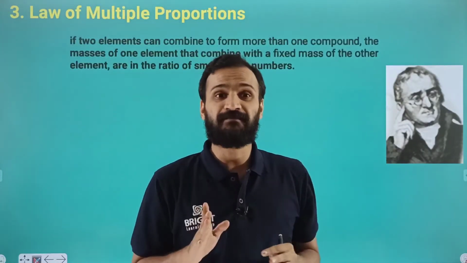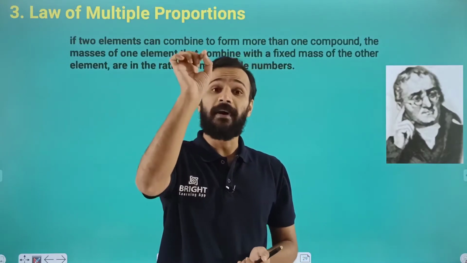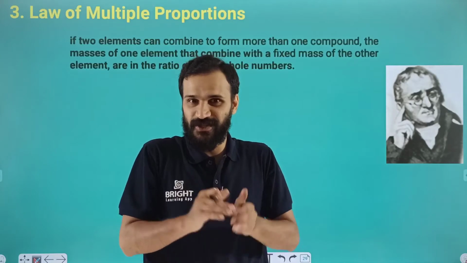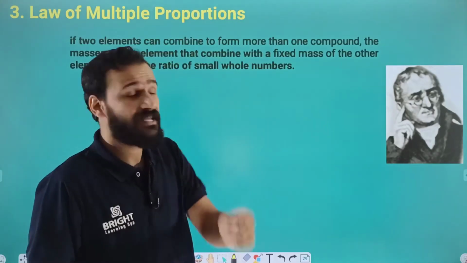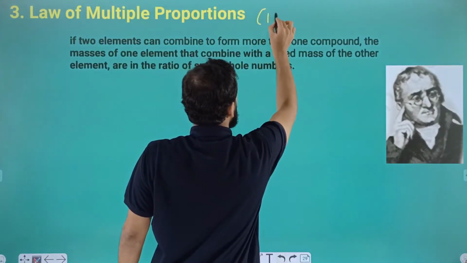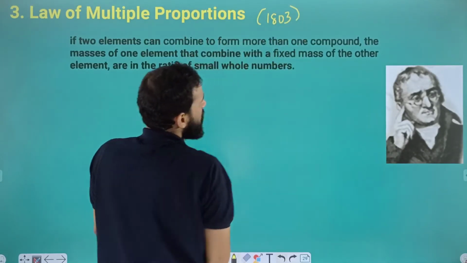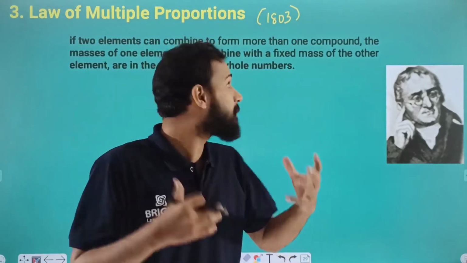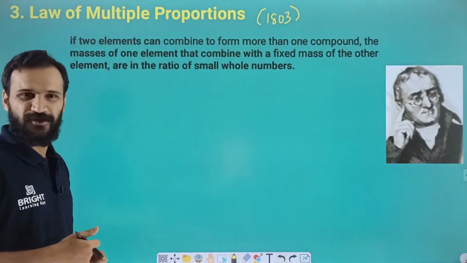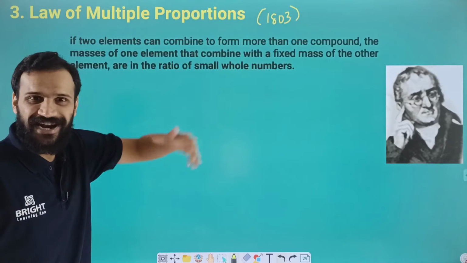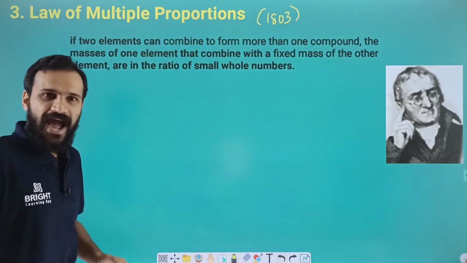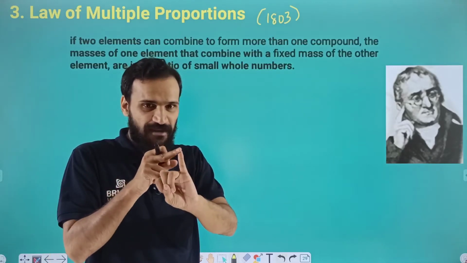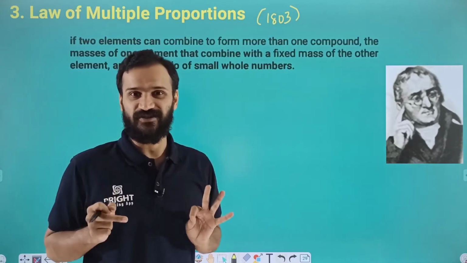The law of multiple proportion is proposed by John Dalton during the year 1803. John Dalton proposed the law of multiple proportion. Who proposed this? John Dalton during the year 1803. And how can we define this law? Very important: the scientist's name, the definition, and its illustration with an example.